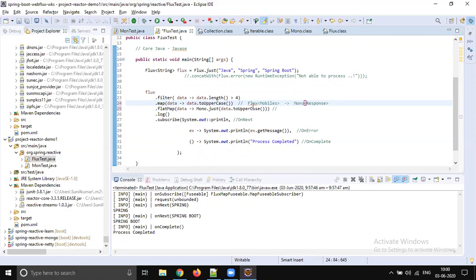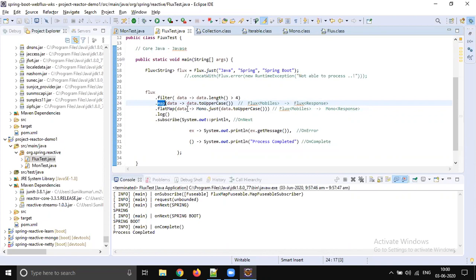How can you connect Flux to Mono? It is not possible with the map. It is possible with the flat map. So if your return type is Mono, but you are getting Flux data, then you have to use flat map. If your return type is Flux only, so you are going to return the same data, then use the map operator.